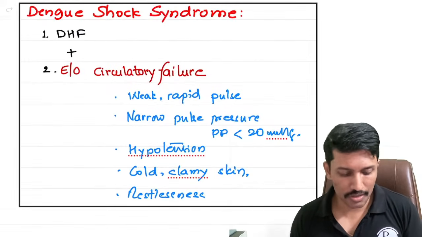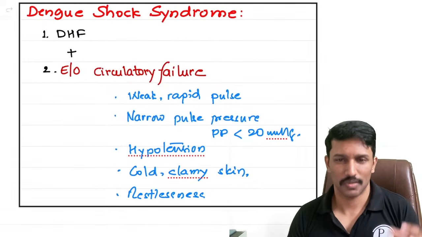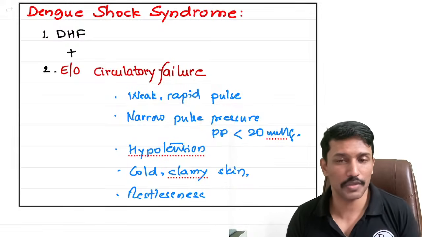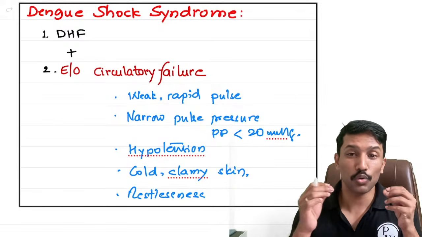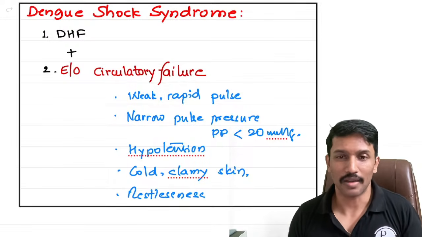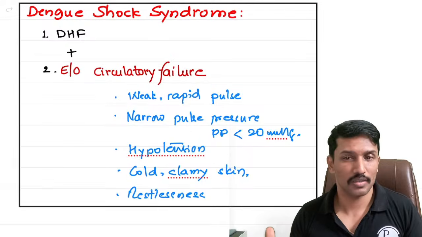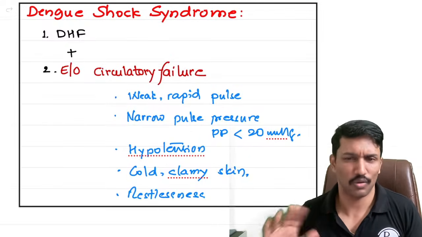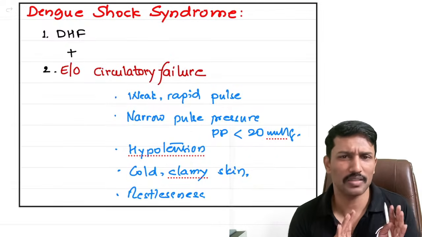Now the shock definition here is clinical, because the WHO had to create definitions which are applicable to resource limited countries. Sitting in Nigeria, if I have to diagnose dengue shock syndrome, I can't diagnose it by measuring plasma lactate values and all. Not possible. So that's why it's very simple clinical.